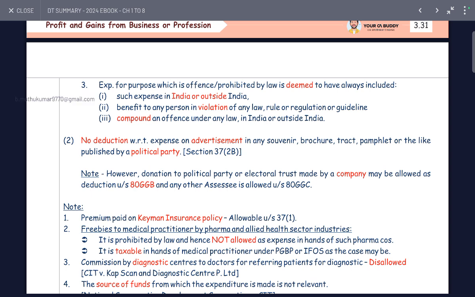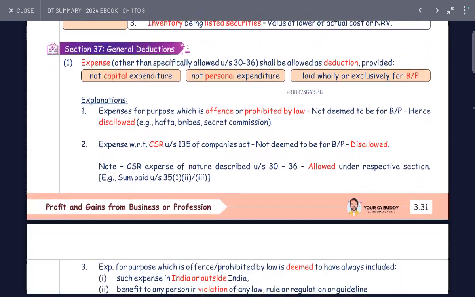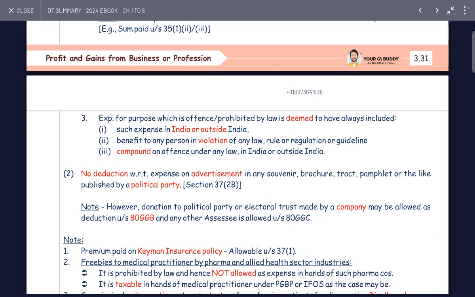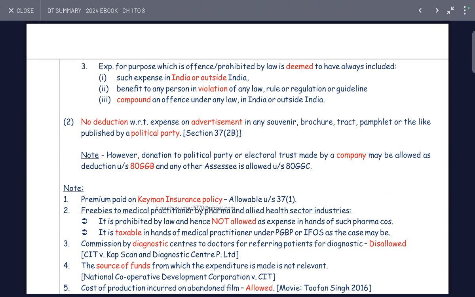Expenditure incurred for any purpose which is an offence, or prohibited by law, is deemed never to have been incurred for business, whether such expenses are in India or outside India. This includes benefits to any person in violation of any law, rules, regulations or guidelines, and compounding of offences under any law in India or outside India, which are deemed to be always included.